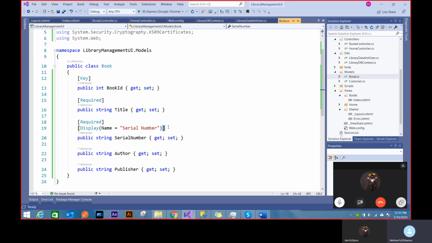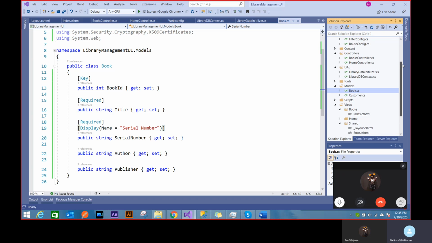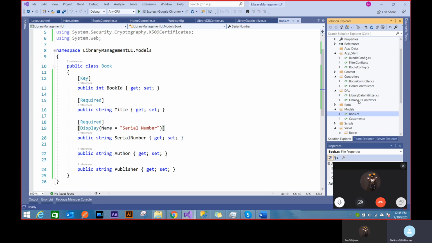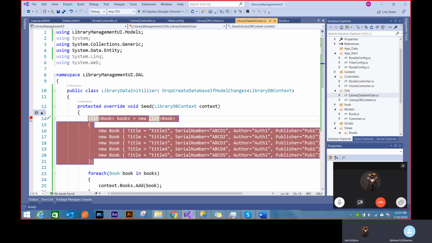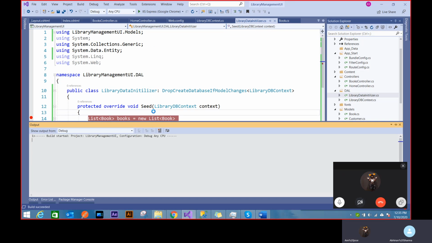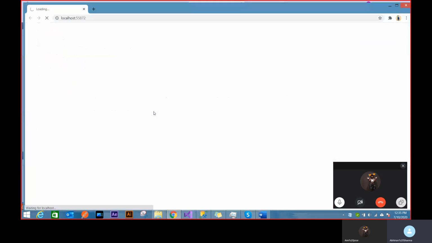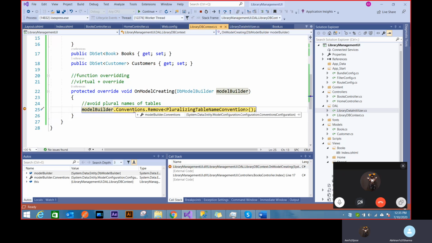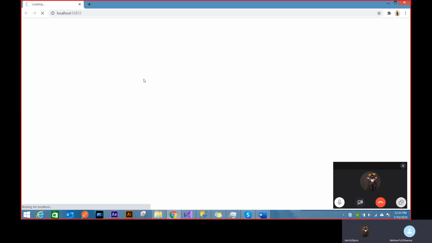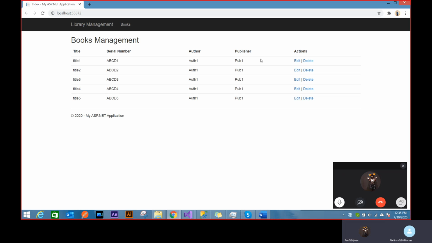Now let's run it, and you'll see that seed won't be firing anymore. So even if I put a breakpoint on this seed, you won't see it getting fired, which is important, because if it got fired every time, then I would have to create records every time. I will still have to go through this model convention, and maybe it drops and creates. Let's see what happens.